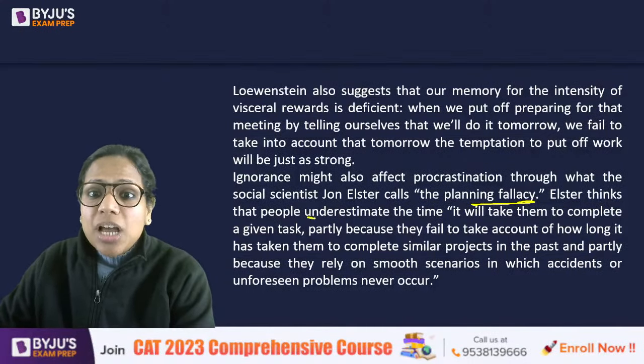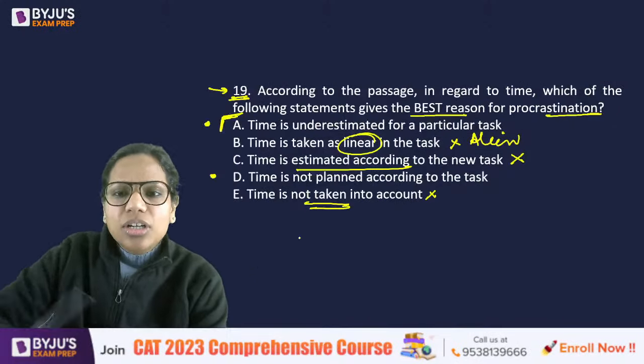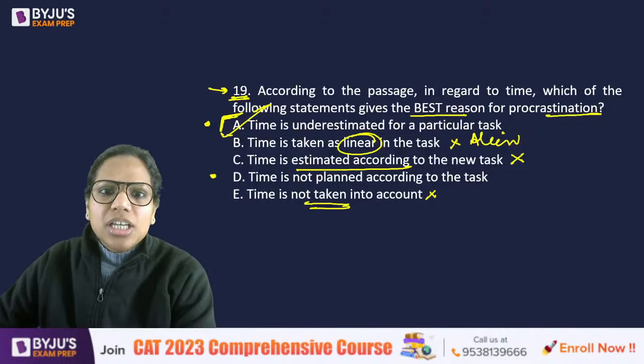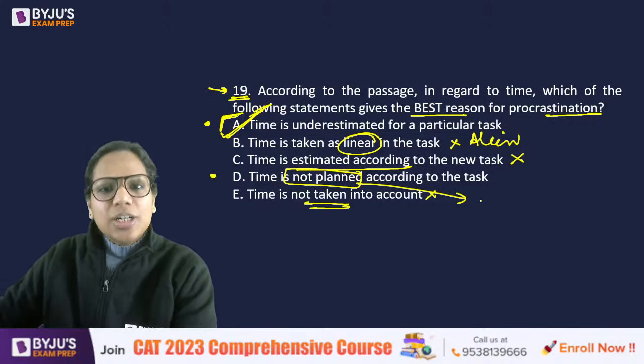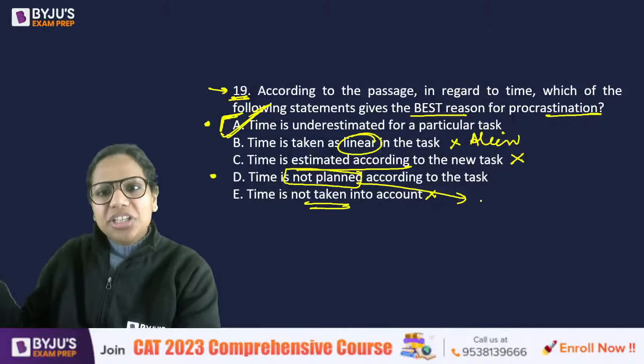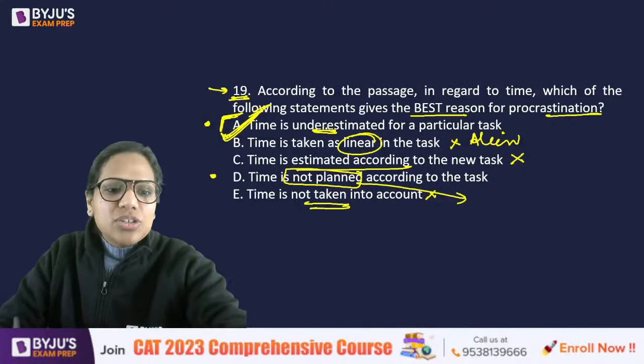Esther thinks that people underestimate the time it will take them to complete a given task. So, very easy question. A is the answer. Okay. Because not planned mein to you can overestimate the time also. No, that possibility is also there, or leaning on the other side, right? So, A is the best choice in line with the passage as well.